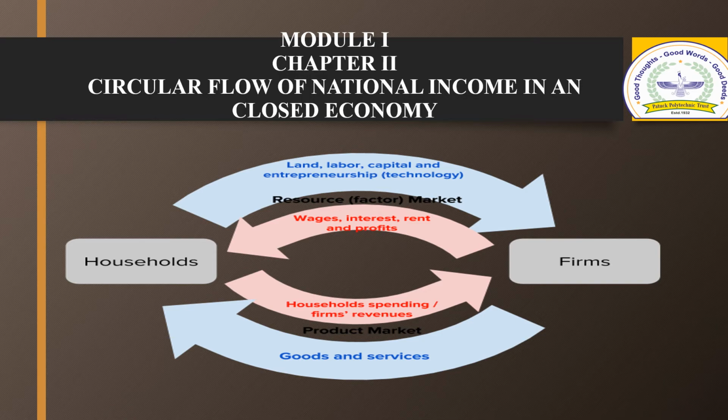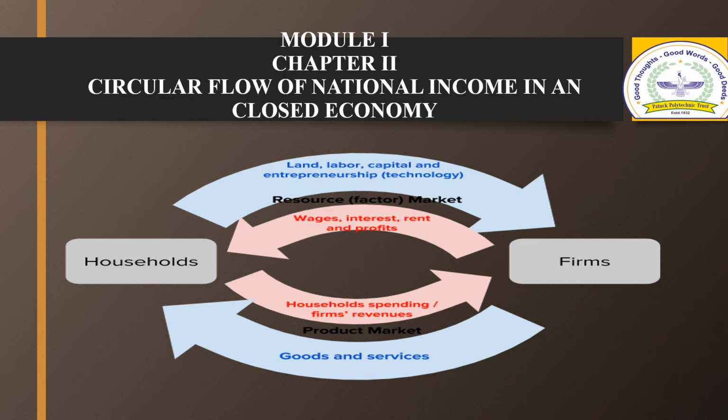The circular flow of income is explained with the help of household and firm, where households are the owners of the factors of production. Households have land, labor, capital, and entrepreneurship. They supply the services of these factors to those who make use of them to produce goods and services.